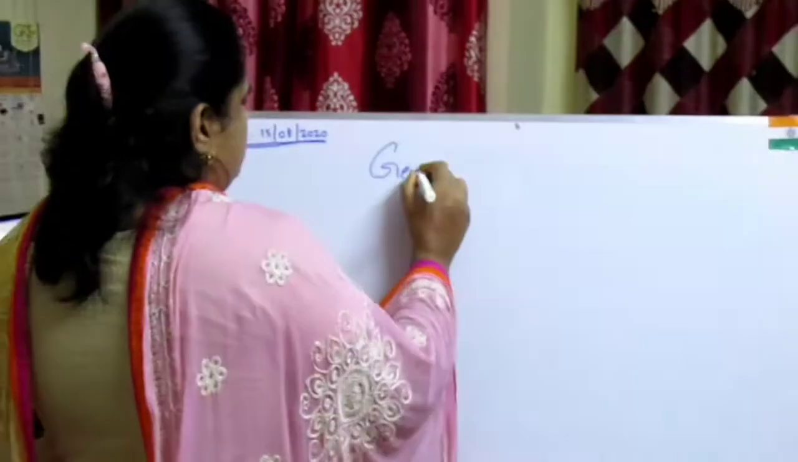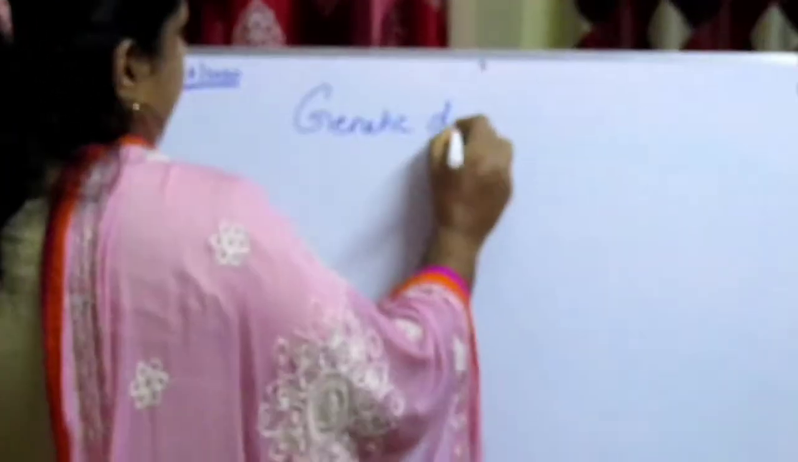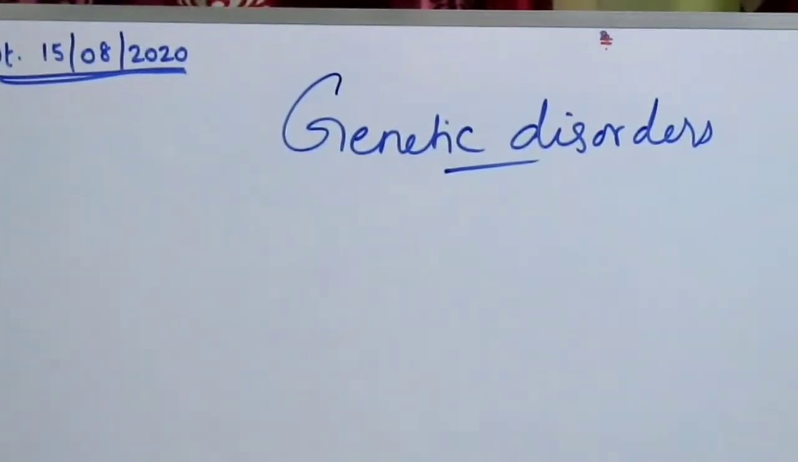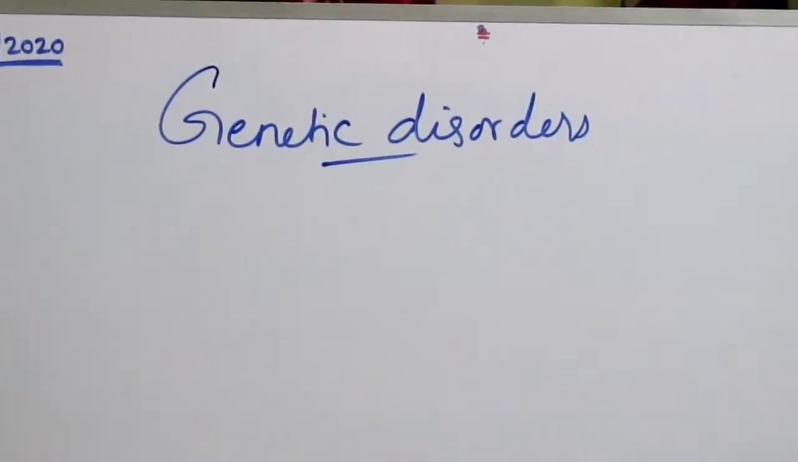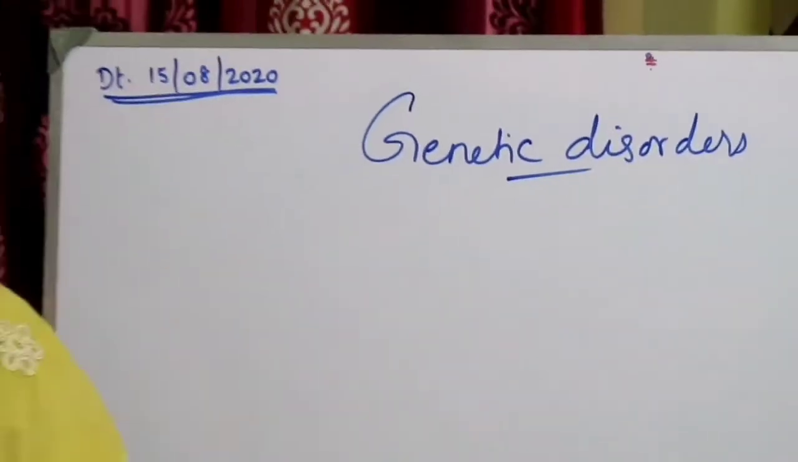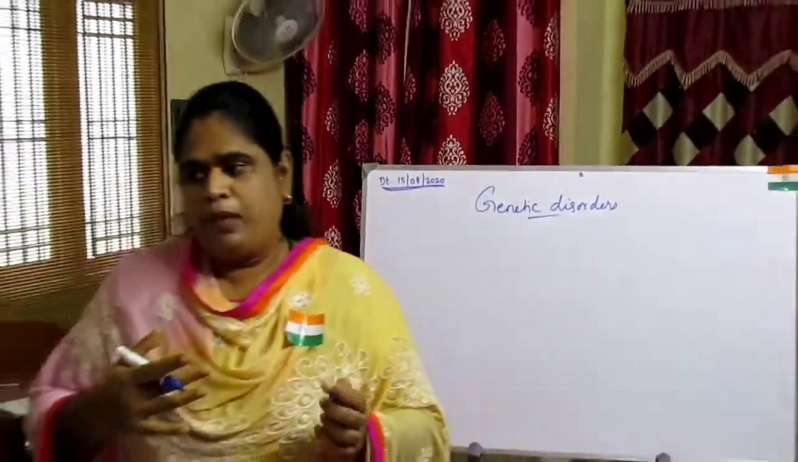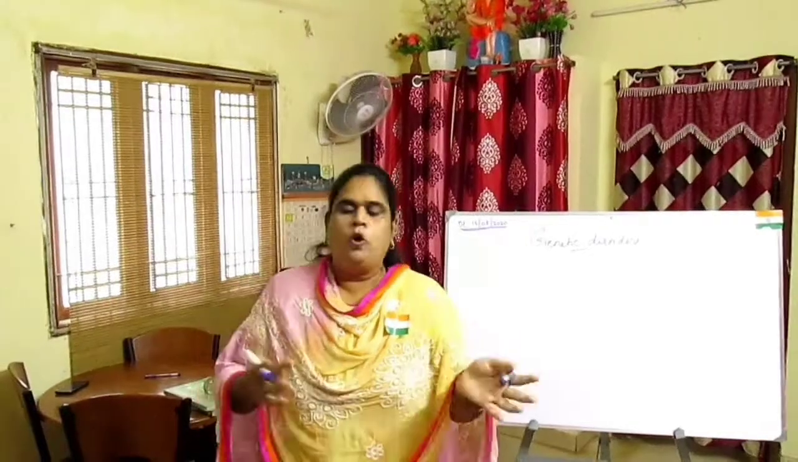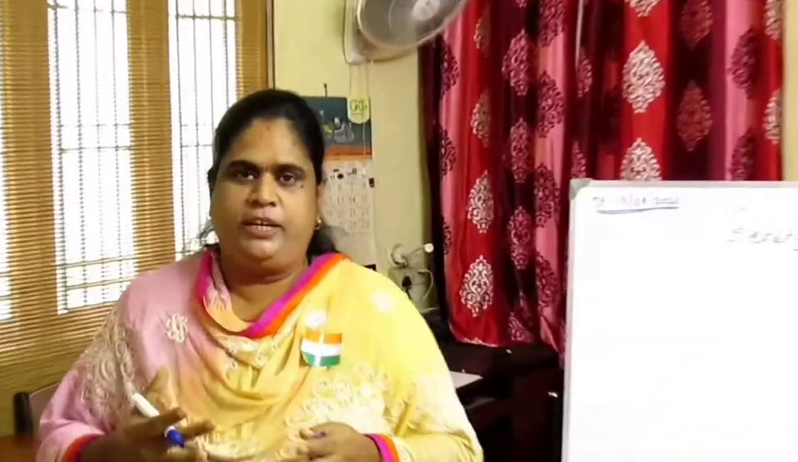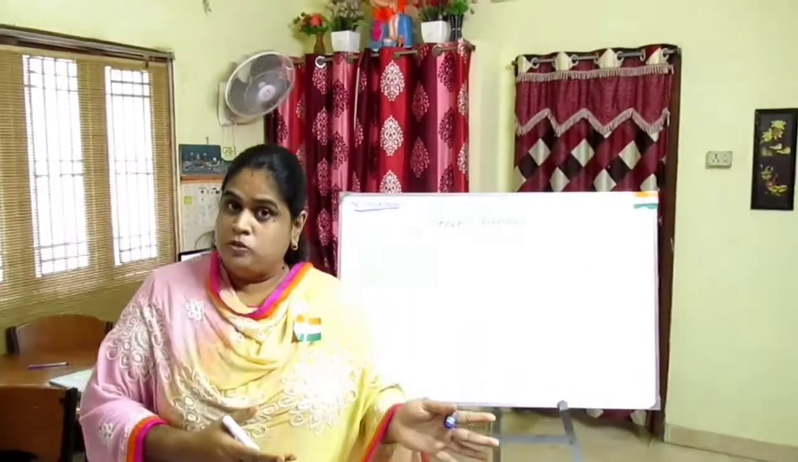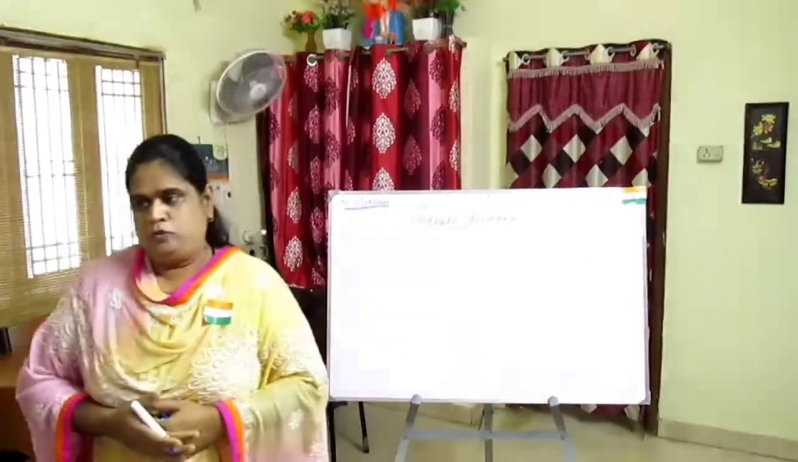Today we'll deal a topic on genetic disorders. Genetic disorders is a disease or syndrome that is caused by an abnormality in an individual's DNA. These abnormalities can range from a small mutation in a single gene to the addition or subtraction of an entire chromosome or even a set of chromosomes.